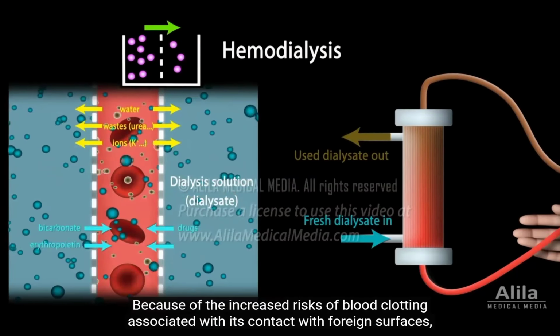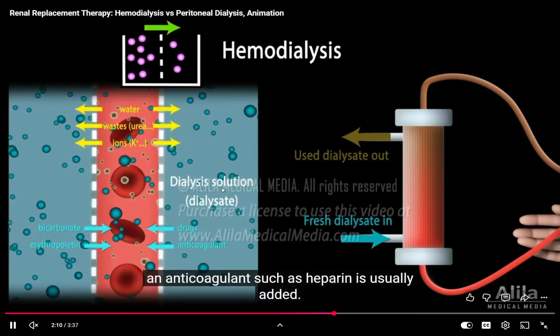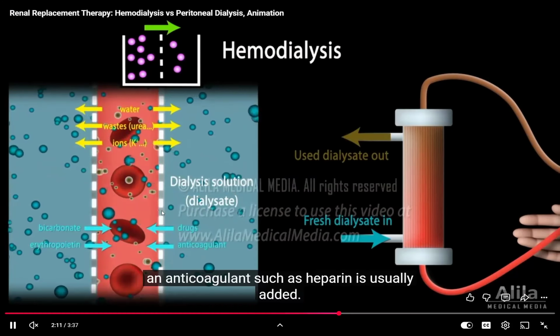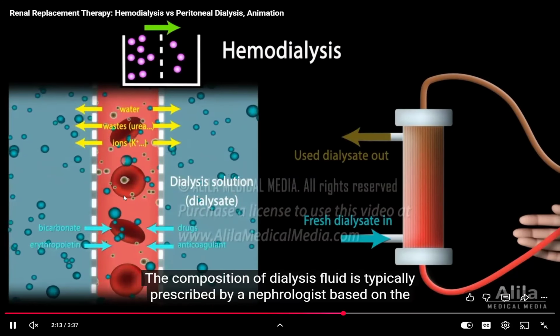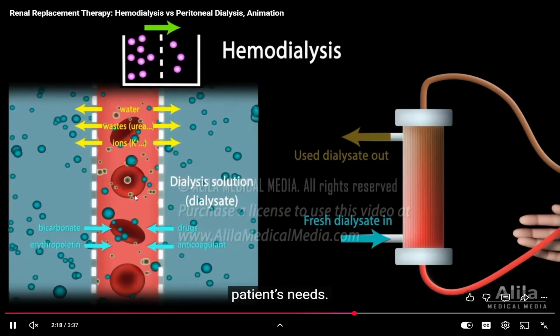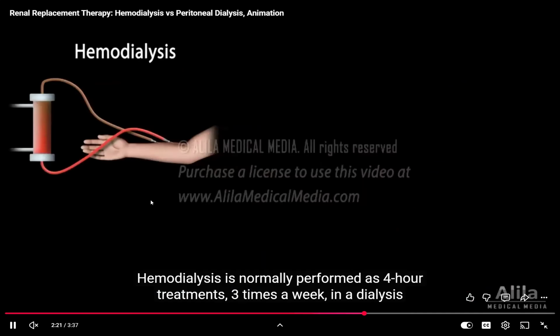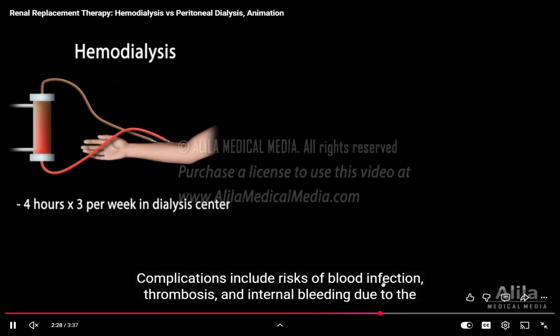Why? Because the composition of useful substances, of any substance which we don't want to send, is equal in the dialyzing fluid and the blood. So the patient's blood and dialyzing fluid have similar concentrations. How much time it will take is not required for us, but definitely it's a painful process.